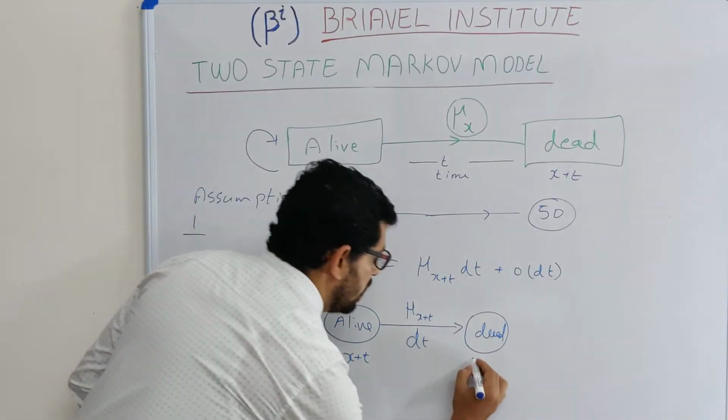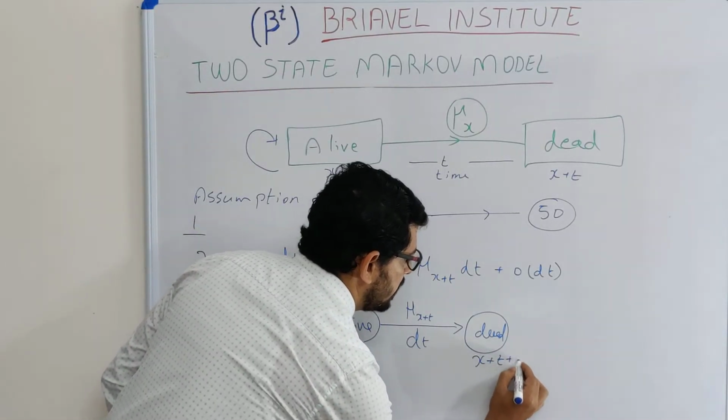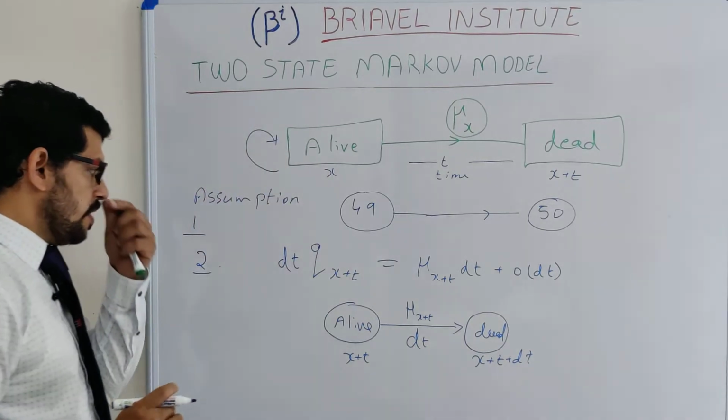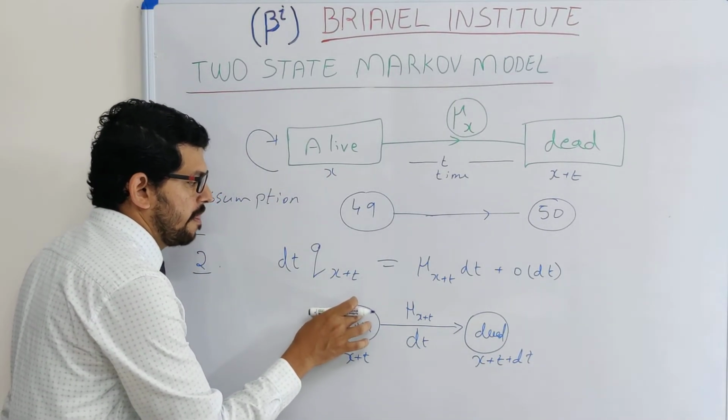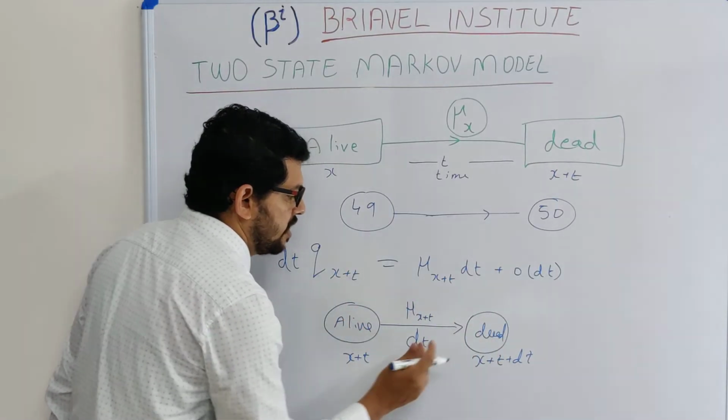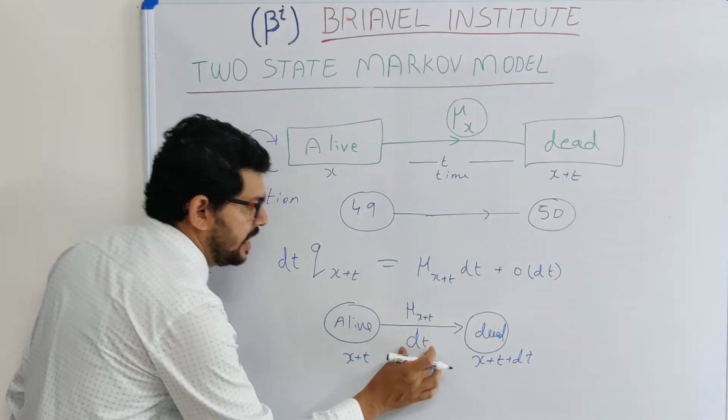So this time will be s plus t plus dt. So we are at the age of s plus t, in the alive state, and we move to the dead state in the small interval of time dt.